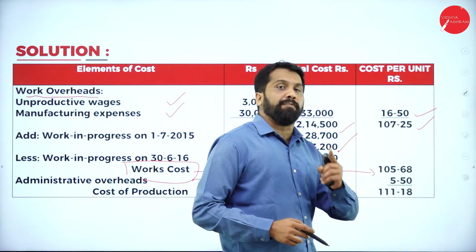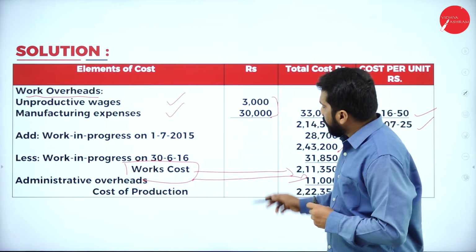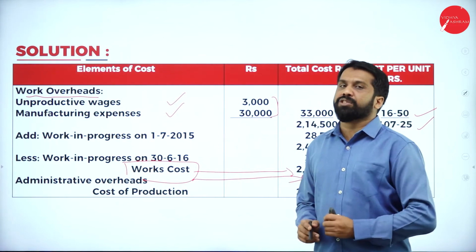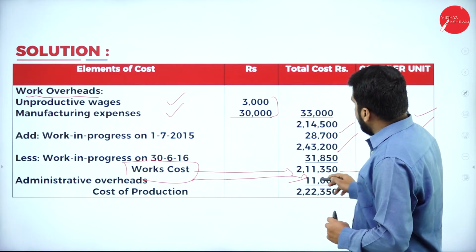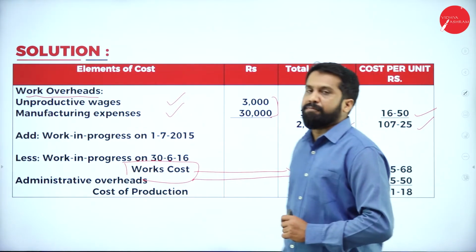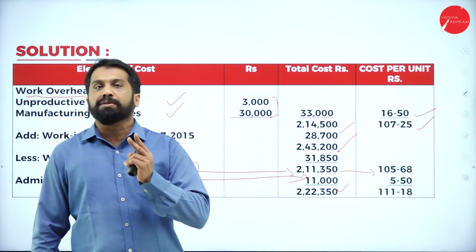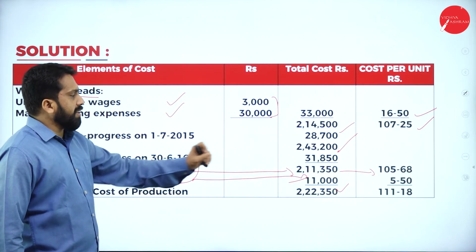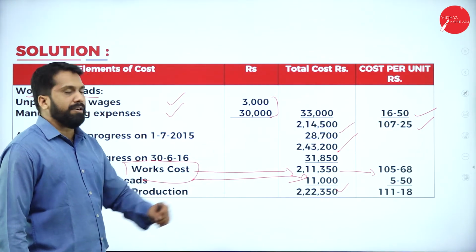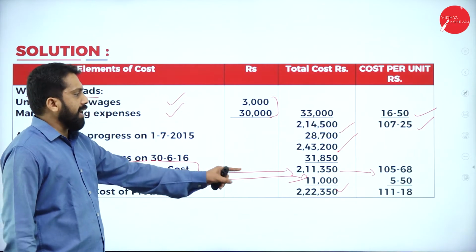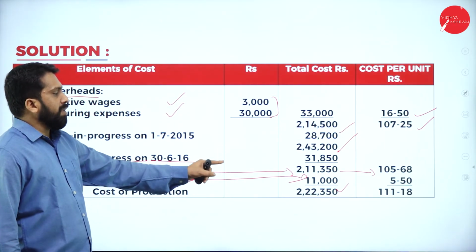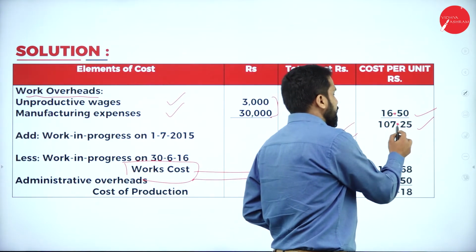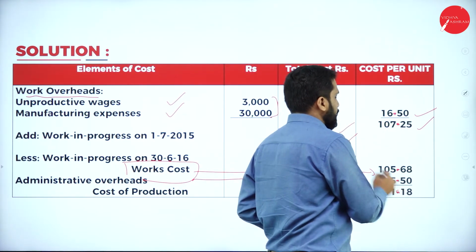If there are more than one, then what should you do? You should do the calculation in the first column. The final answer should be written in the last column. Now, add everything. You got 2,22,350 divided by 2,000. 11,000 divided by 2,000, 2,22,350 divided by 2,000. If you divide, you will get the answer 111.18. These are all points. Clear?